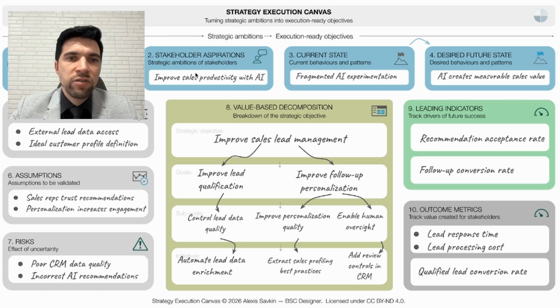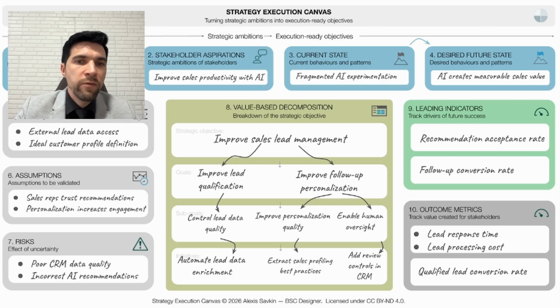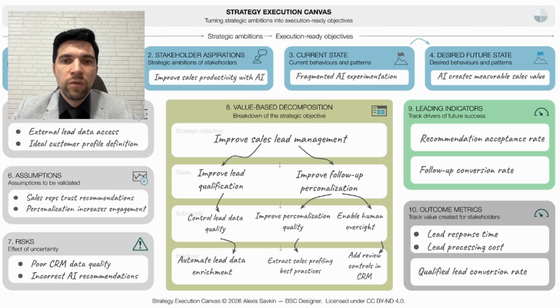So how did the strategy execution canvas help? In this example, we started with a vague strategic aspiration, improve sales productivity with AI. Using the canvas, we looked at this aspiration from different perspectives and converted it into an execution-ready strategy with clear reasoning, measurable goals, and concrete next steps.